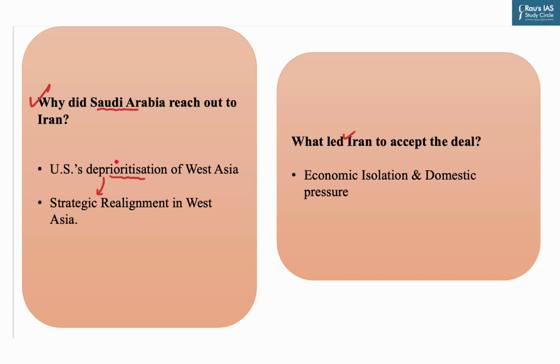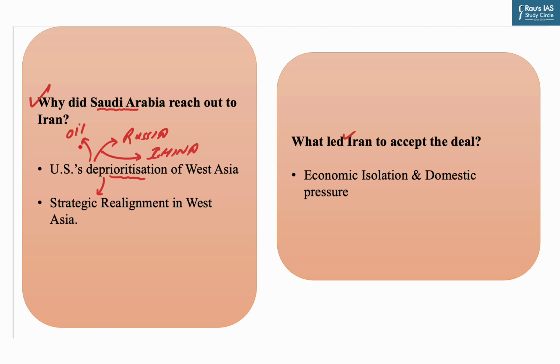Now, what led to the US deprioritization of West Asia? There are two main reasons for it. First is the rising challenges in the shape of the Russia-Ukraine crisis, as well as the rising clout of China in the Indo-Pacific. So the US wanted to focus more on containing these two challenges rather than engaging its resources in West Asia. Apart from this, another reason was that the US is now the world's top producer of oil. So it reduces its dependency on the countries of West Asia, mainly Saudi Arabia.